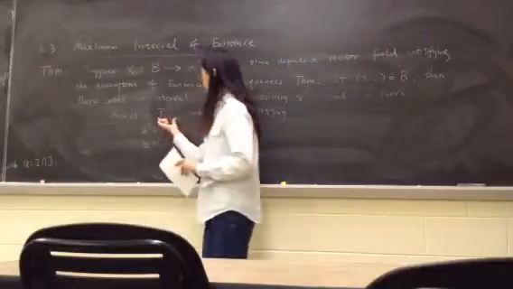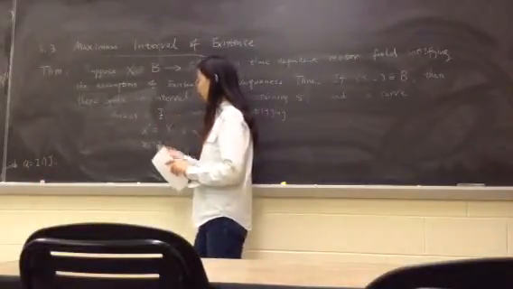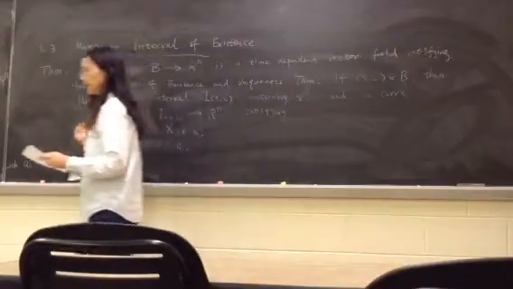We want to further conclude that this interval is the largest possible interval where there's a unique solution.